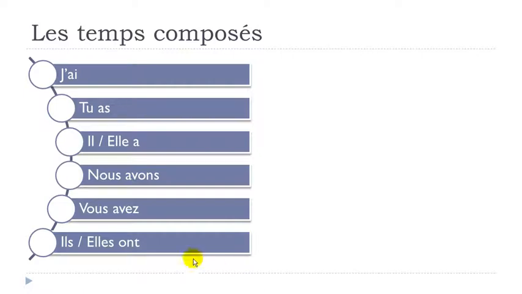Okay, so j'ai, tu as, final S not pronounced, il a, elle a, nous avons, final S not pronounced, and then we make this little link between the two, nous avons, vous avez, a Z at the end will produce this E sound, avez, little link between the two, vous avez, ils ont, okay, final T not pronounced, and then we make the liaison, ils ont, elles ont. Alright, so this is for avoir in the present tense.